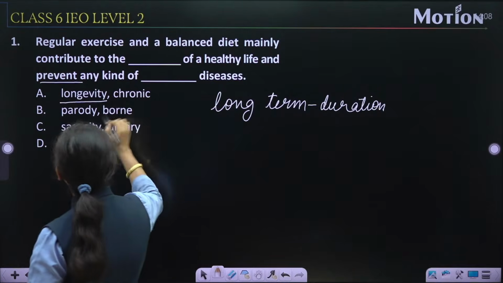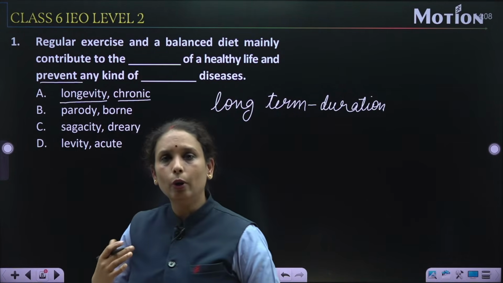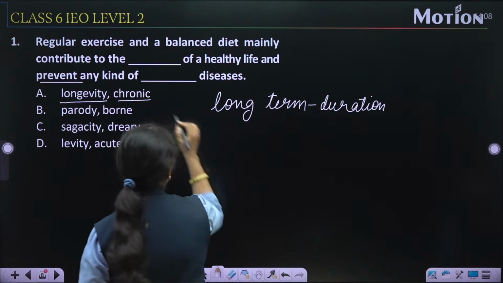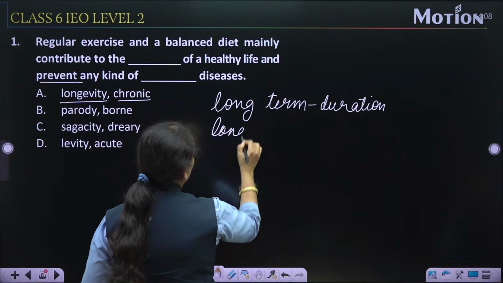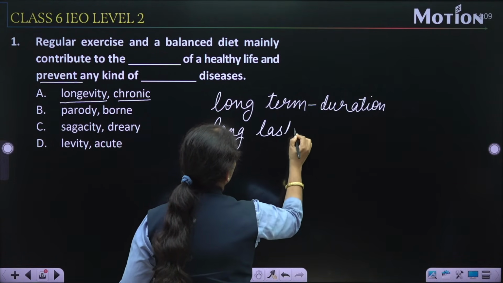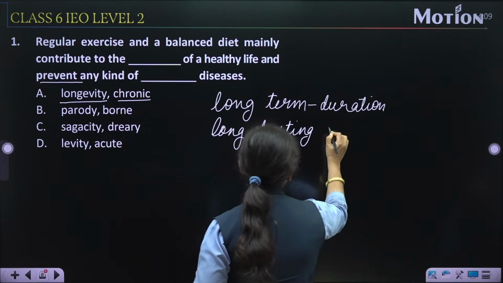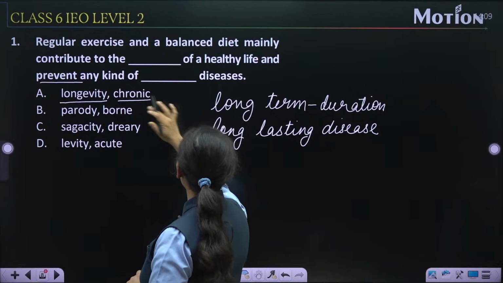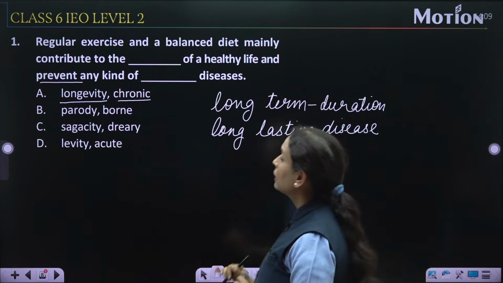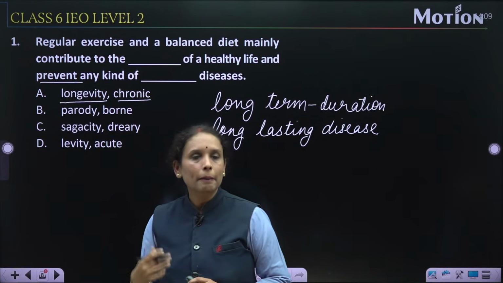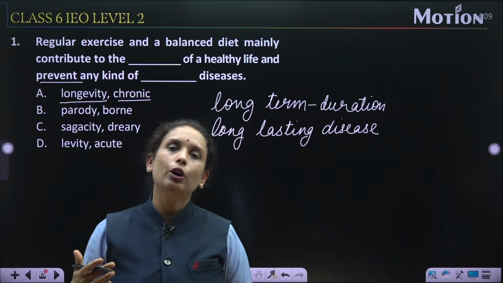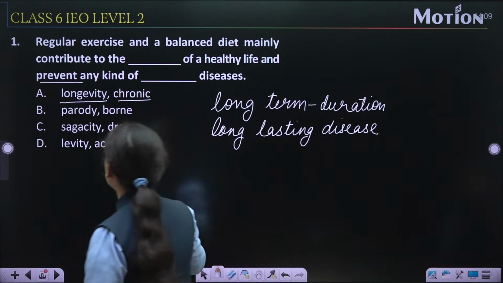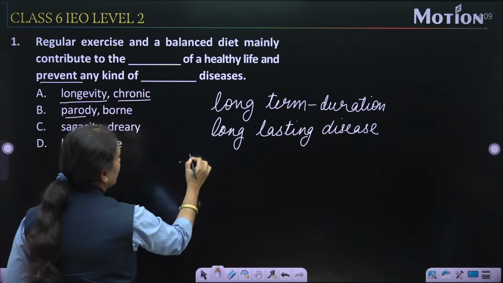Then chronic. Chronic means, I hope all of you know the meaning of chronic, that is long lasting disease. Chronic is used for long lasting diseases, right? So the meanings of both of these words are given here. Now come to option number 2, that is parody. Parody means, parody is done for fun, to imitate someone, right? So parody is imitation for fun.